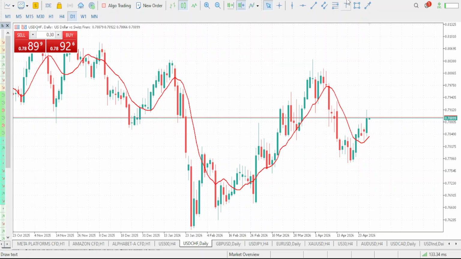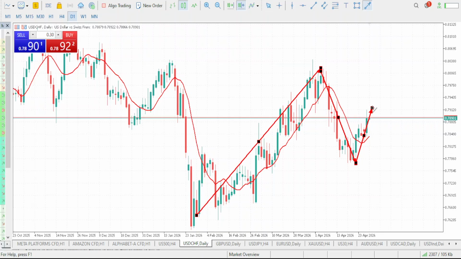Now take a look at this previous movement right here, guys. The previous trend was an uptrend move until market eventually dropped and reversed. It is now dropping right here. This is our first low. Here is the lower high. So market is currently playing a lower high right here.